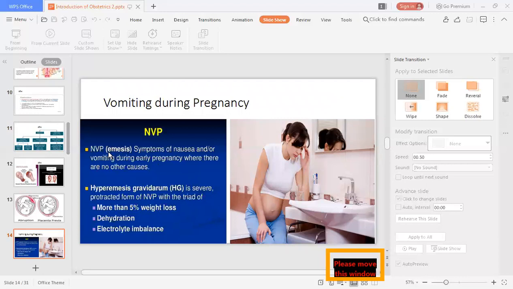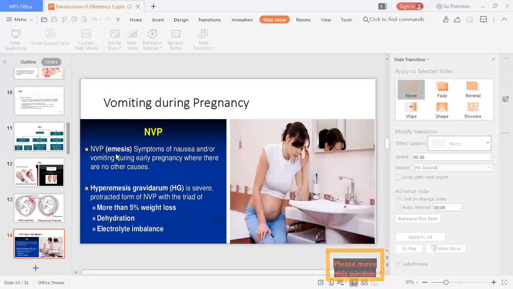So normal NVP, that is emesis, nausea and vomiting during pregnancy, is symptoms of nausea and or vomiting during early pregnancy where there are no other causes. While hyperemesis gravidarum is so severe, a protracted form of NVP, consisting of three characteristic symptoms, a triad: weight loss of more than 5%, dehydration, and electrolyte imbalance.